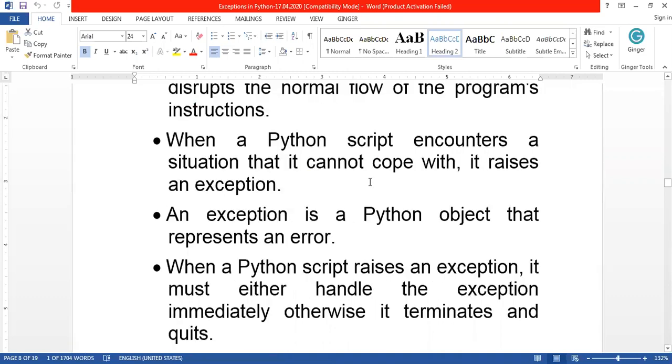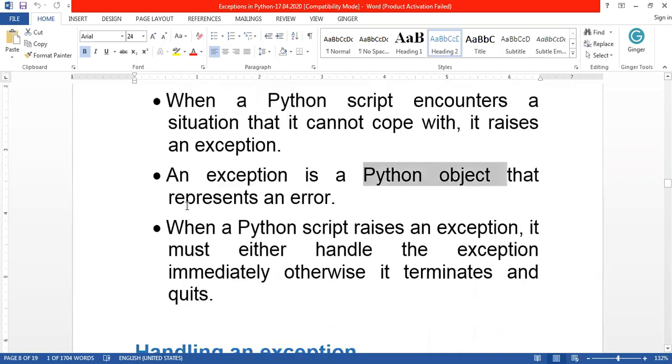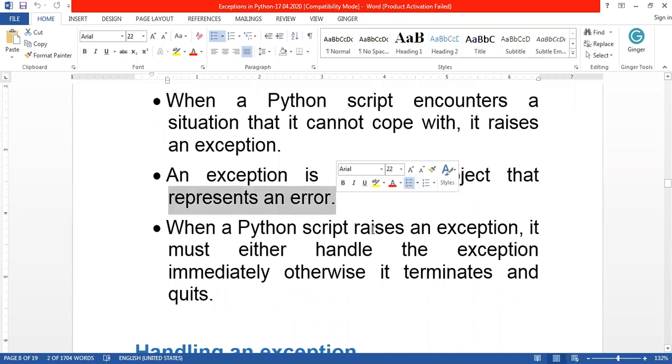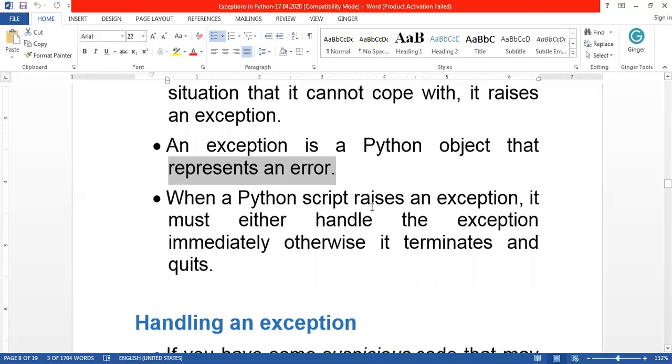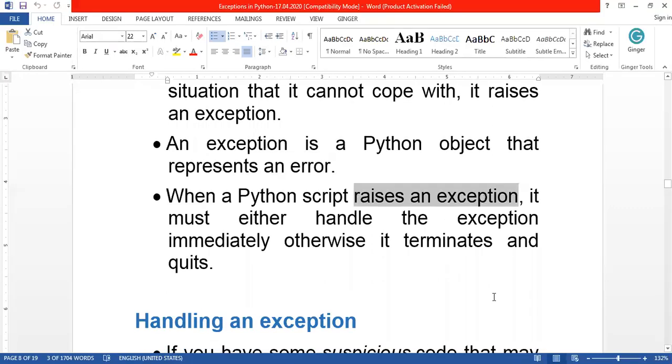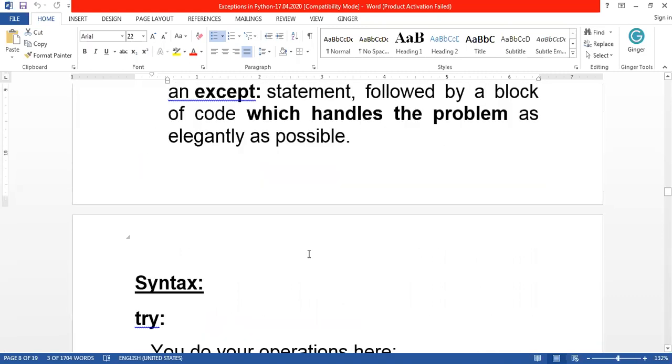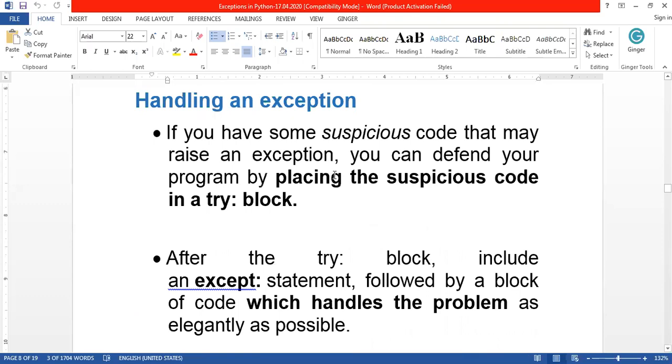You can also call an exception a Python object that represents an error. So it is an event or an object that represents a particular error. If any error occurs, automatically the exception is raised. As I already explained, if you doubt that some errors may occur in your code, that code can be given inside the try block.